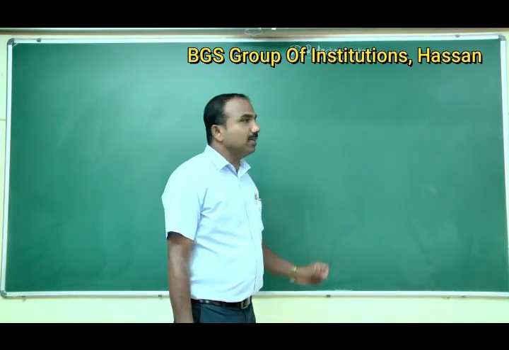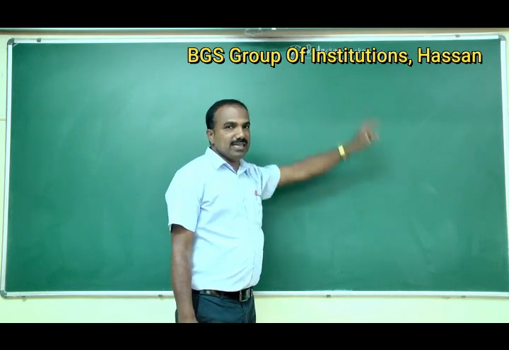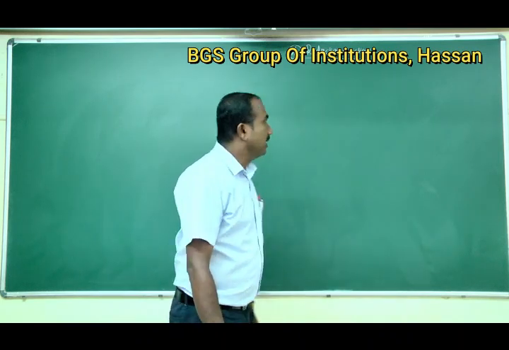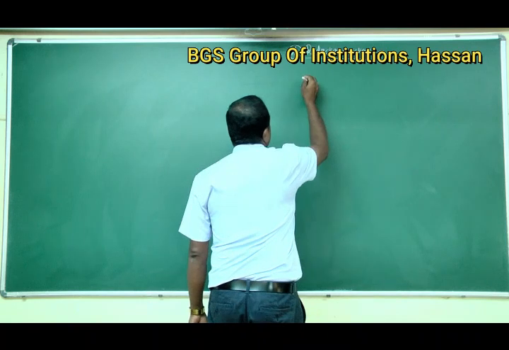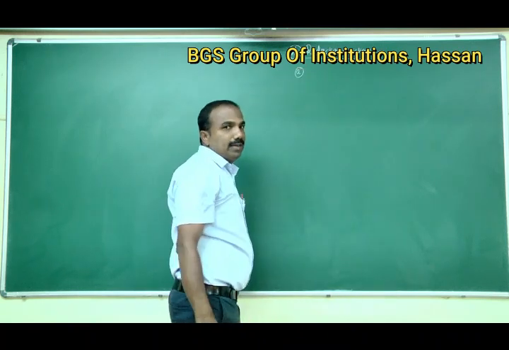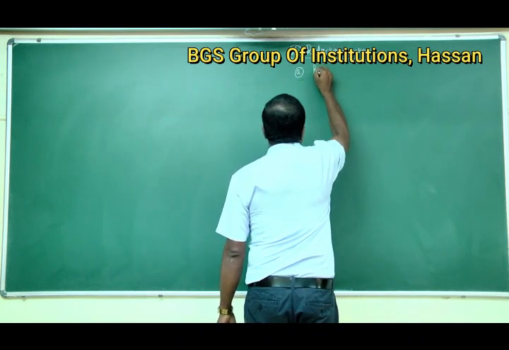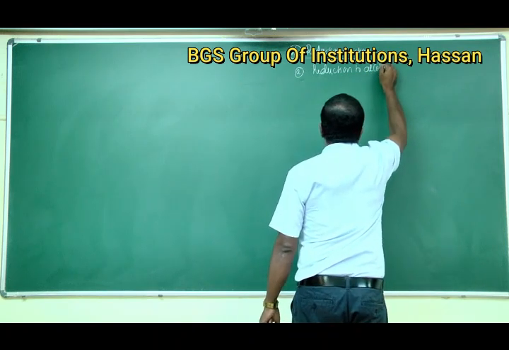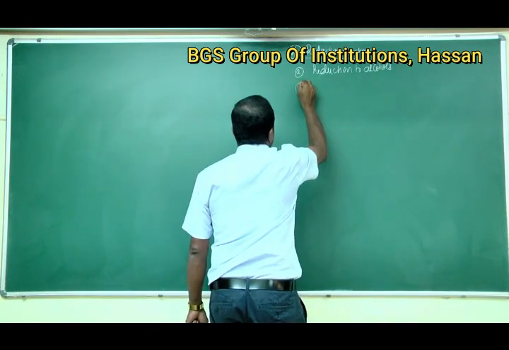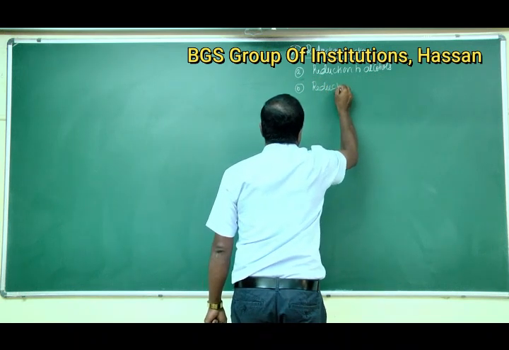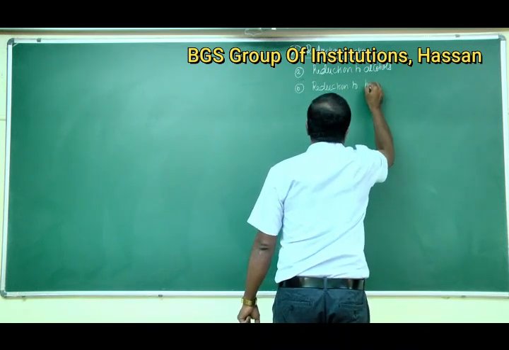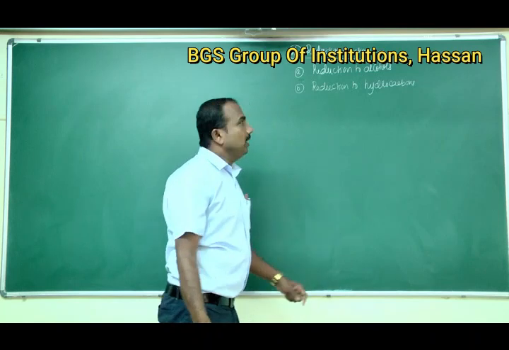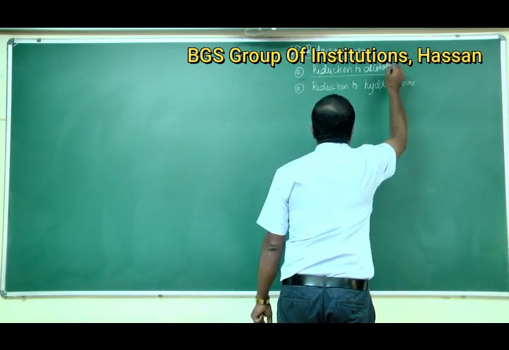Today we are going to continue the chemical reactions of aldehydes and ketones. That is, the third reaction is reduction reactions. In this there are two types of reduction reactions. First one, A, reduction to alcohols, and the second one is reduction to hydrocarbons. Okay, take the first reaction, that is reduction to alcohols.